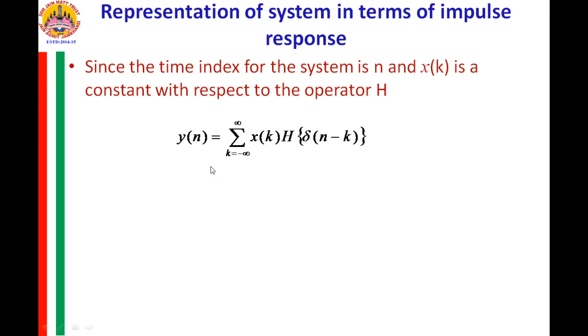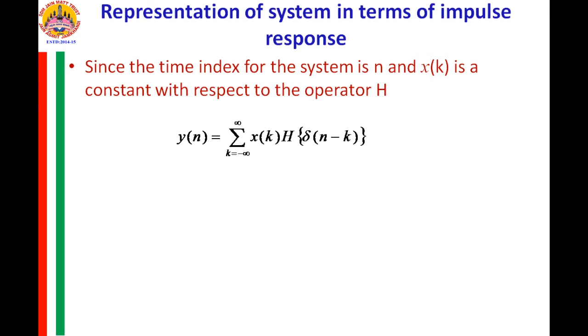So, the expression becomes y of n is equal to summation k from minus infinity to plus infinity x of k into h of delta of n minus k, where h is the operator operating on delta of n minus k. If h is an operator and you operate it on delta of n, then the output is nothing but the impulse response.